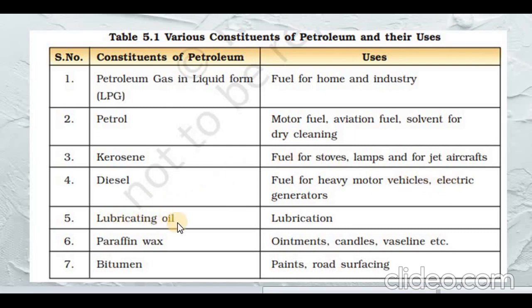Next, we have lubricating oil, which helps in the lubrication of machines and industries. Paraffin wax is used in ointments, candles, Vaseline, etc. Bitumen is used in paints and road surfacing. For road surfacing, previously coal tar was used, but now it's been widely replaced by bitumen.